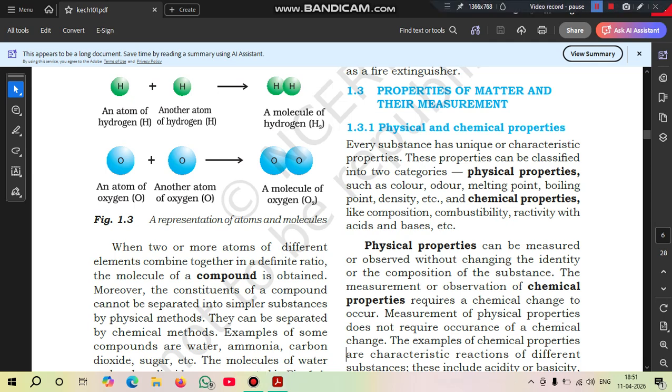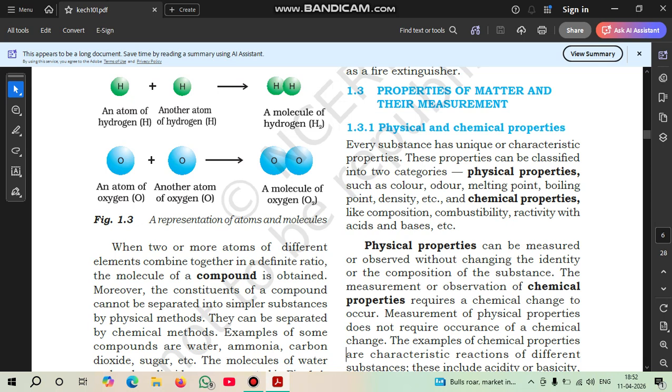Let's now start from 1.3, that is properties of matter and their measurement. Physical and chemical properties. Every substance has unique or characteristic properties. These properties can be classified into two categories: physical properties such as color, odor, melting point, boiling point, density, etc., and chemical properties like composition, combustibility, reactivity with acids and bases.